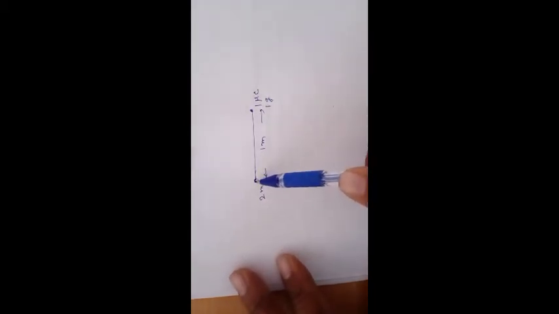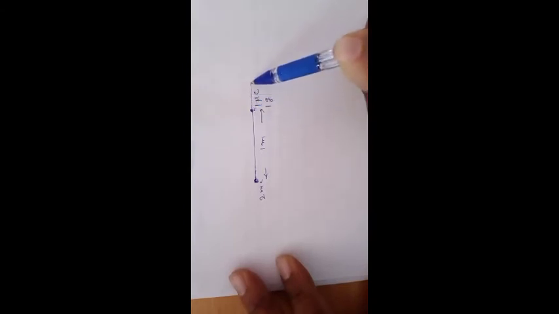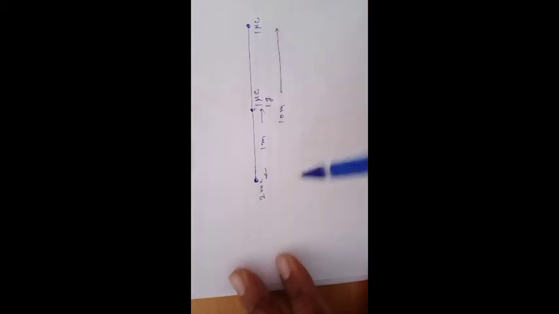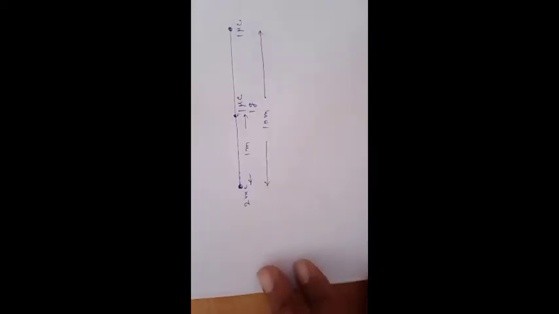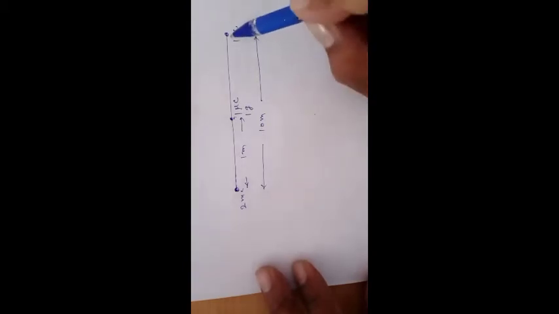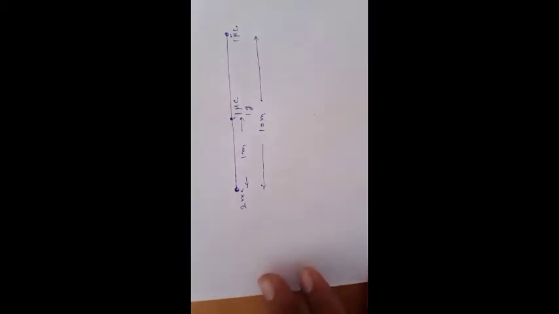It is released, meaning free to move. Because of the repulsive force, it moves away. When it is at a distance of 10 meter from the 2 millicoulomb charge, they are asking what is the velocity of the 1 microcoulomb charge at this position. That is the question. Apply the conservation of energy.